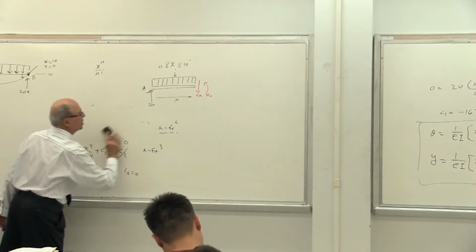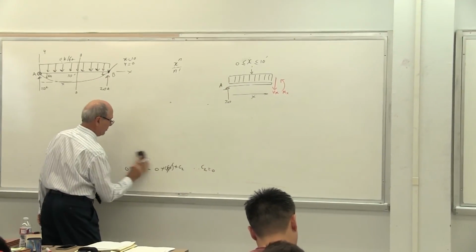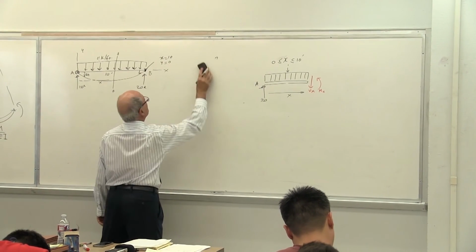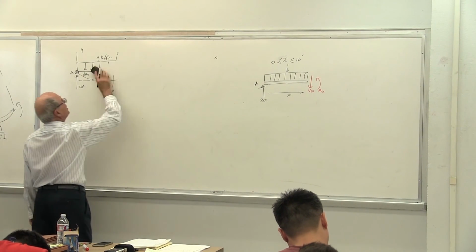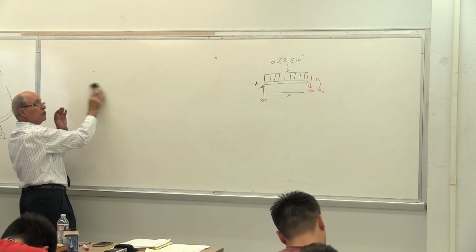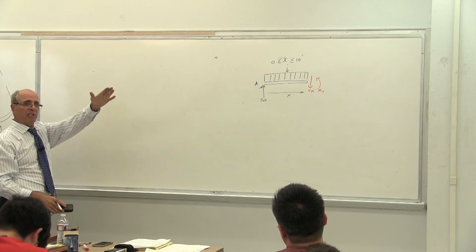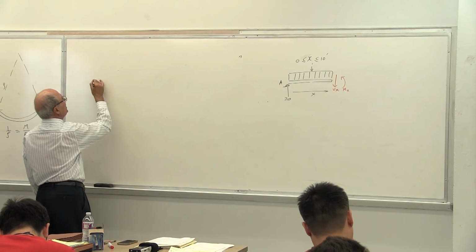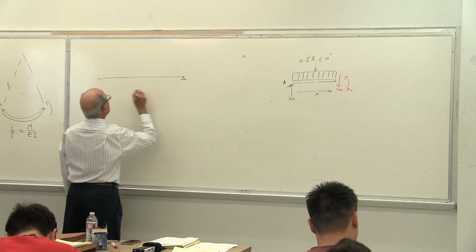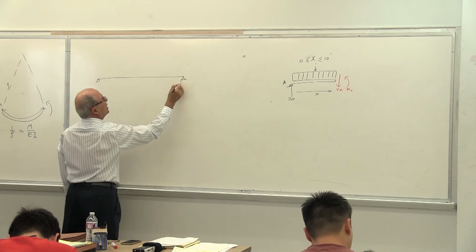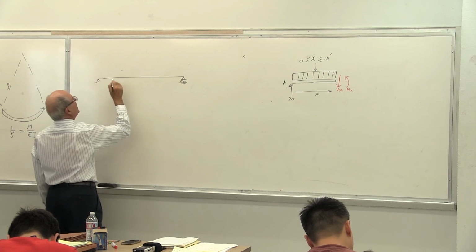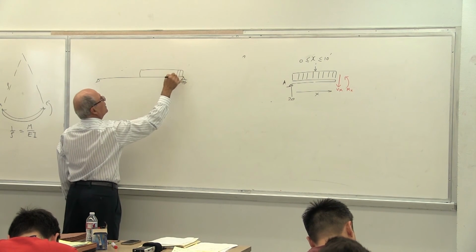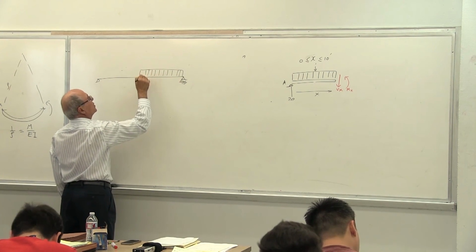You want to get ahead of everybody else. You should be able to do this problem before Thursday's class. This homework is due next Tuesday, by the way, everybody, and until I finish the subject. Is that correct? Now, here is the beam, the same beam, and here is the same, except this is the load.